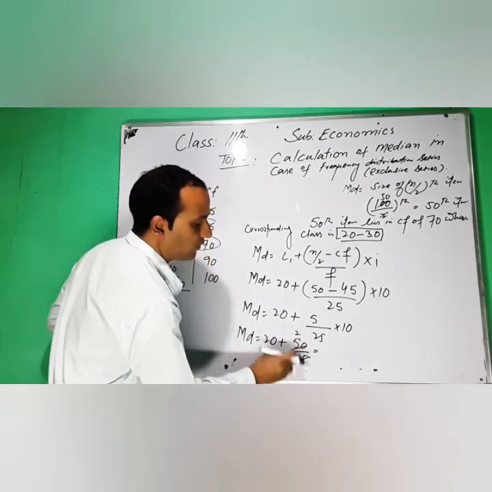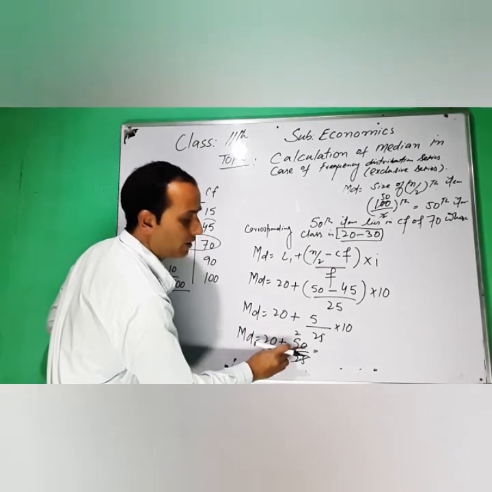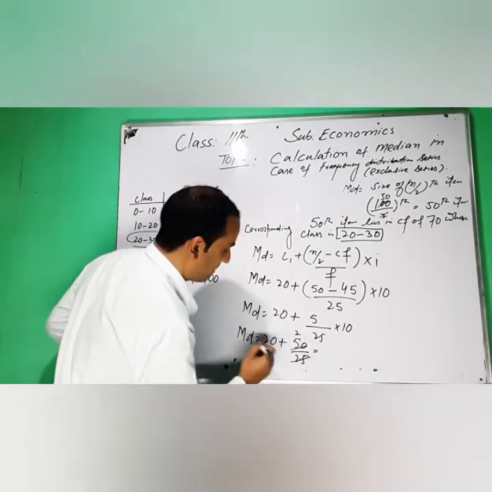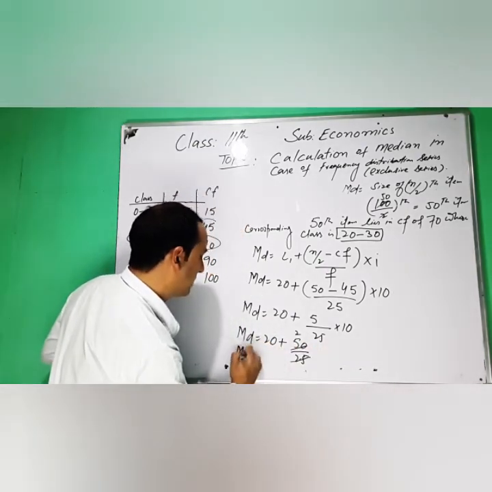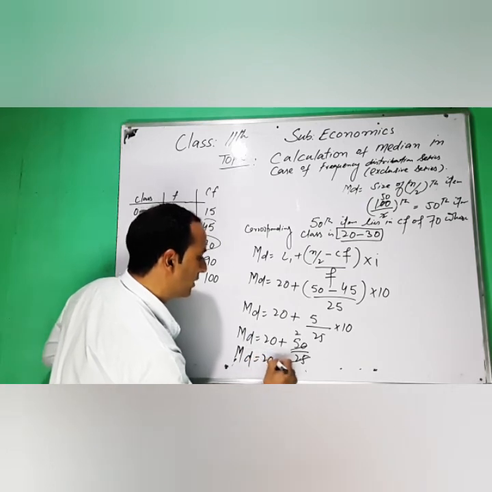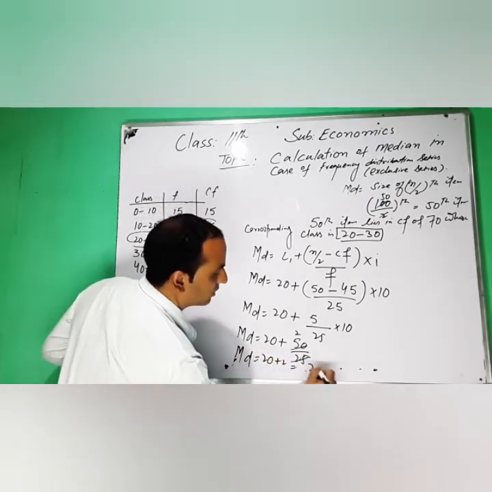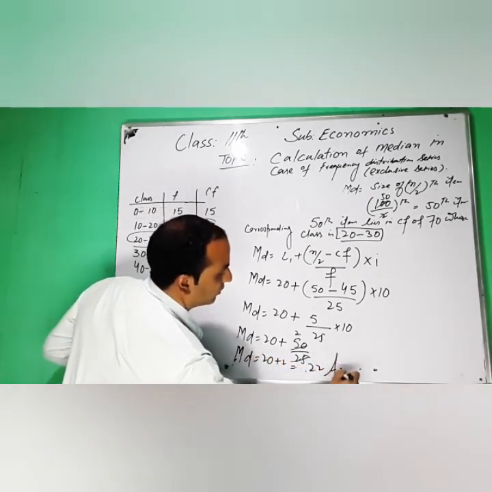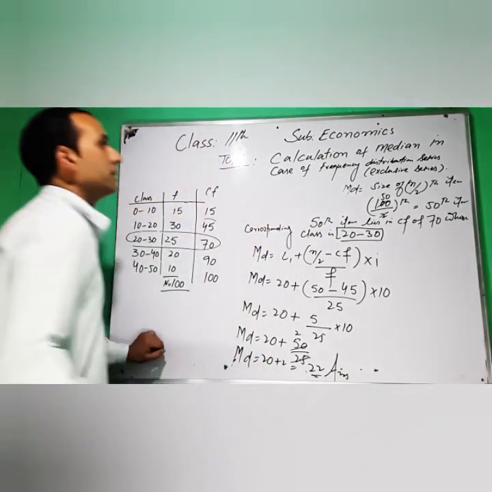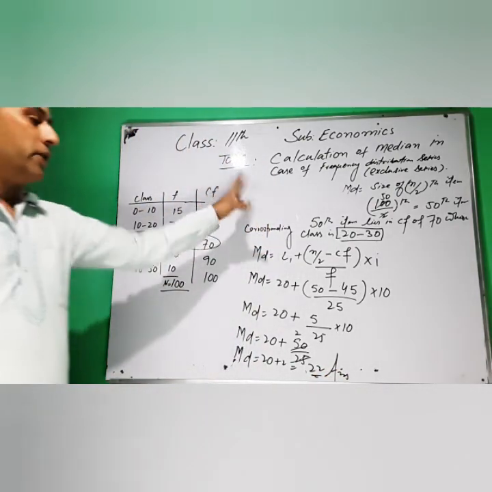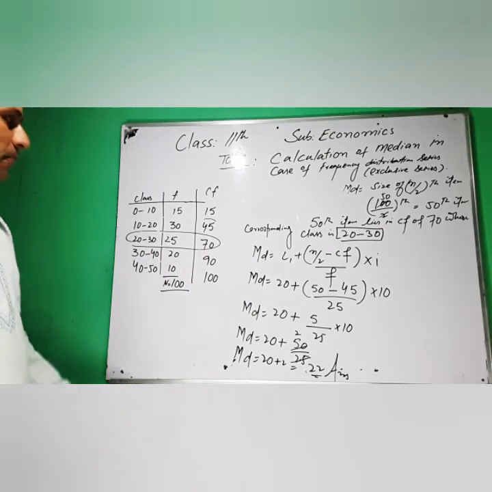So median is equal to 20 plus 2, which is equal to 22. So 22 is our median in case of a frequency distribution series. Thank you very much.